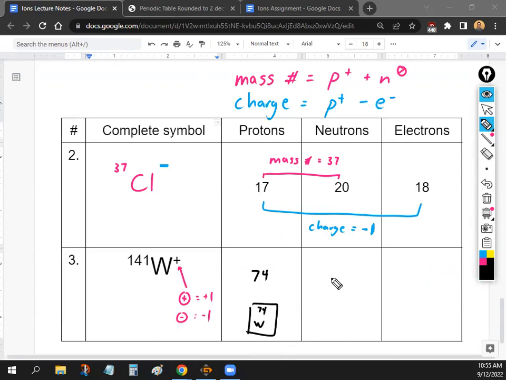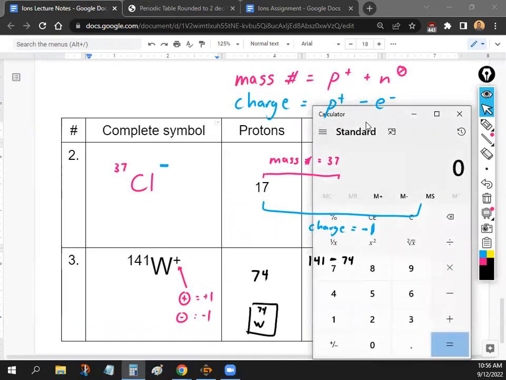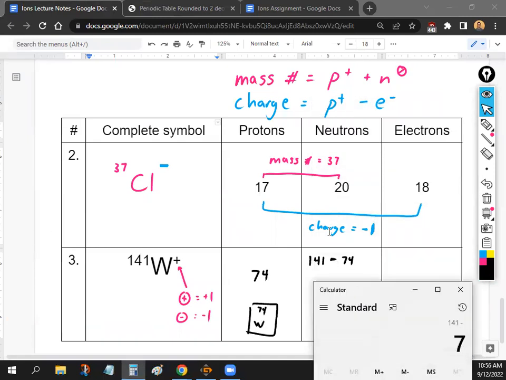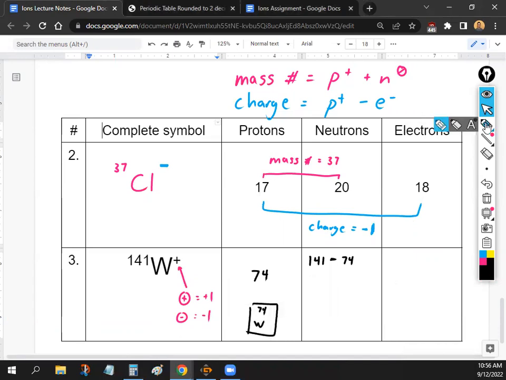All right, let's go to the neutrons. The neutrons, we got to use the mass number right here. What's the mass number of this atom right here? Yeah, 141. So we got 141. And if we want to find the neutrons, we just need to subtract the protons. So you can just pull out your calculator to do that. Super simple calculation. 141 minus 74 is going to give you 67. So this is going to be 67 neutrons.